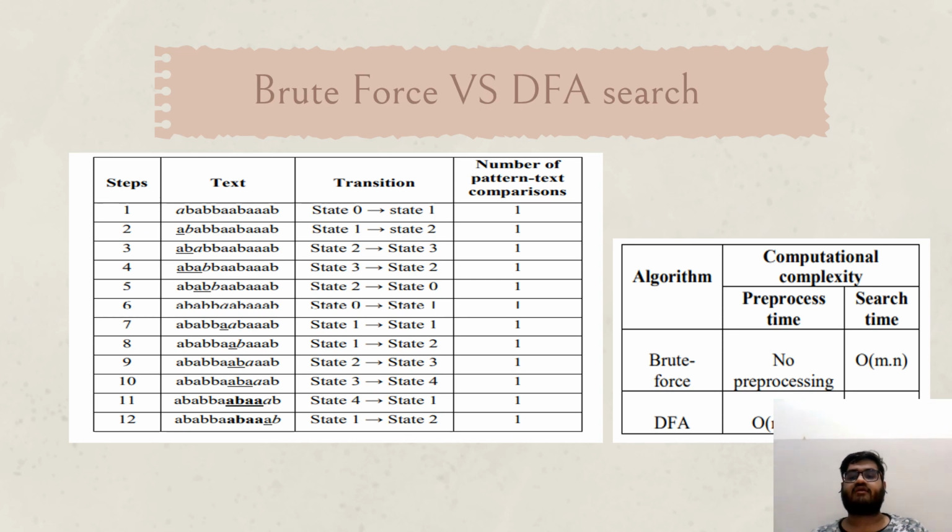And for the DFA, pre-processing time is of the order m, n, and the search time is similar to that of the brute force algorithm. But here in the brute force algorithm, we reach the end of the text by incrementing the counter as long as the text has been matched with the pattern.